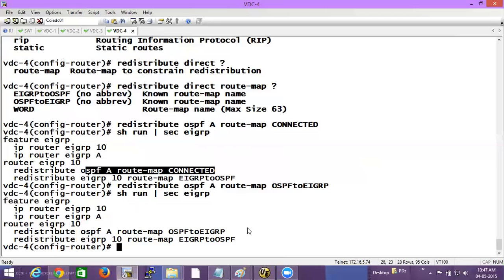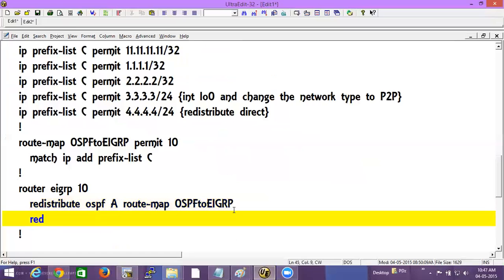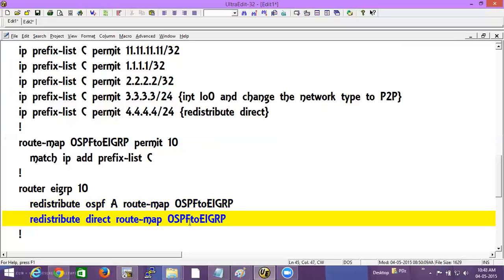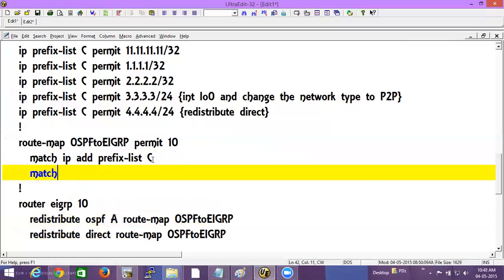So in order to include it in the same route map, first of all, I gave this command, redistribute OSPF A using the route map OSPF to EIGRP. And we need to do what? Redistribute connected, which is direct, using the same route map. We have to use the same route map. So the route map has to have one more match statement, right? So match IP address.